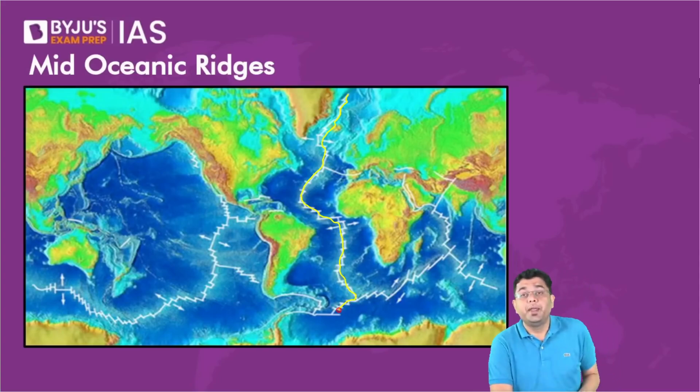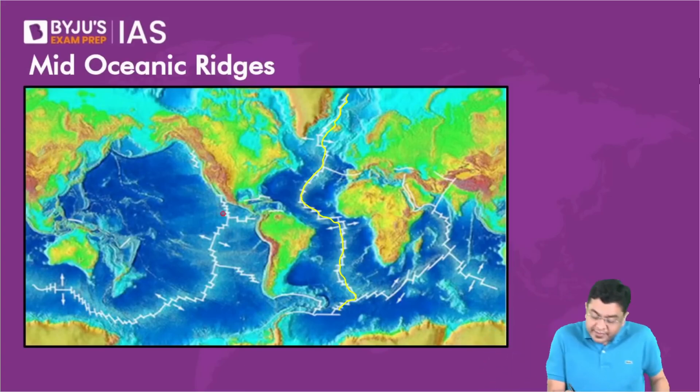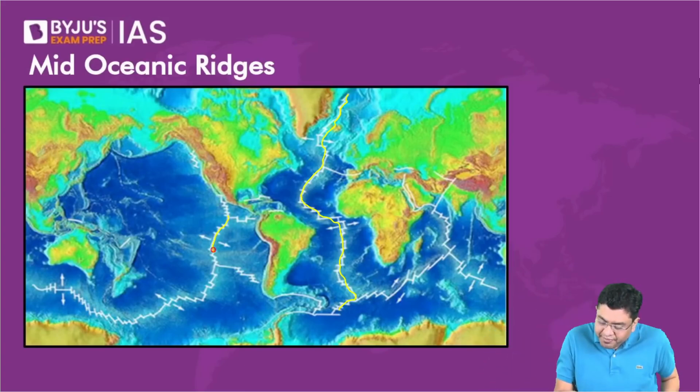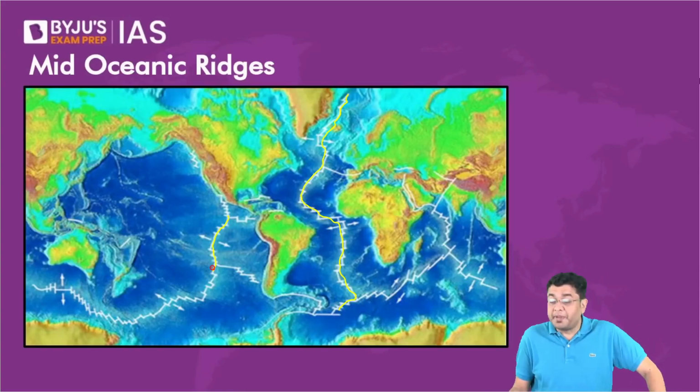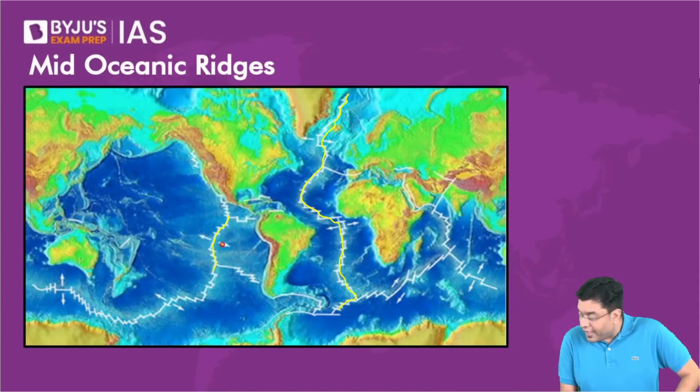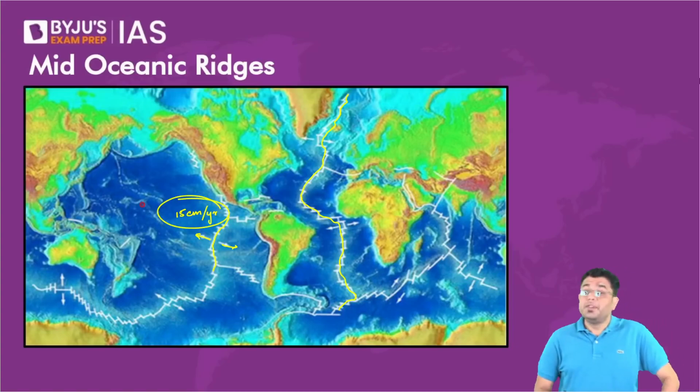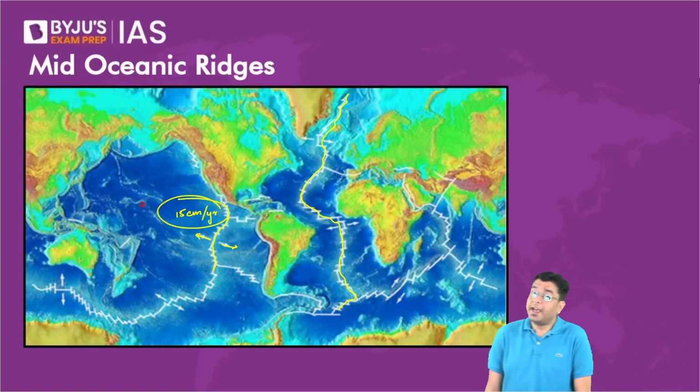By the way, the greatest rate of divergence as of now across the planet, anywhere where it is happening, is across this region between the Pacific and the Nazca Plate. This is what is also referred to as the East Pacific Ridge or the Chilean Ridge or the East Pacific Rise. It is where the rate of divergence currently experienced is close to around 15 centimeter per year. That is the rate of divergence which is happening.